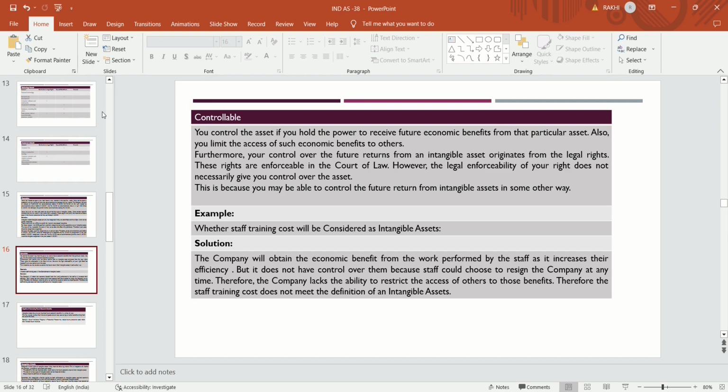So this staff training cost, which might be considered an intangible asset, is it considered so? No, because they don't have controlling power over the employee.